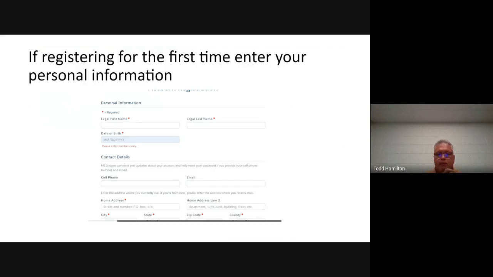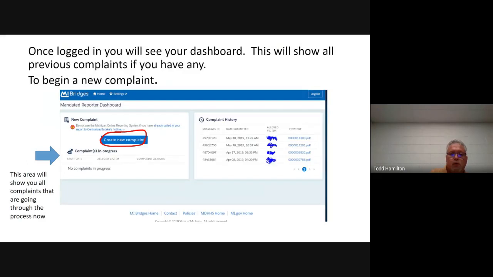And if registering for the first time, enter your personal information. Now this is information that will go to the case manager to identify who you are. And once you've completed that and logged in, this will take you to the dashboard. This will show you all previous complaints if you have any. Now this is new, so you won't have any.